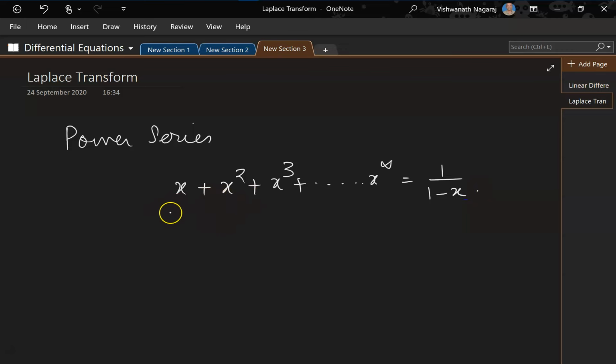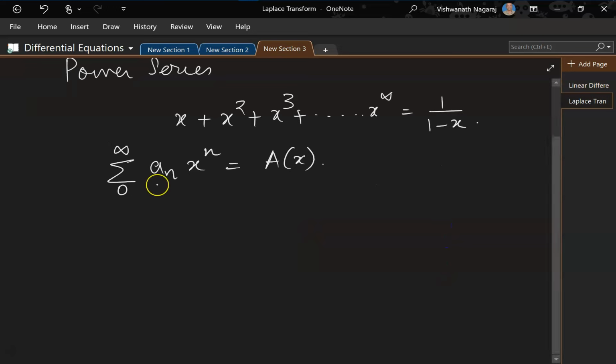And the notation we use to write this in short form is summation from 0 to infinity of a n x to the power of n, right? So here a n is the coefficients of powers of x.